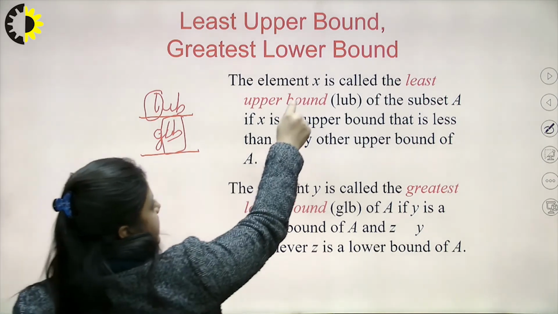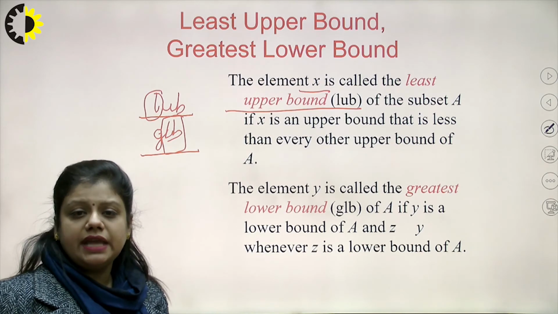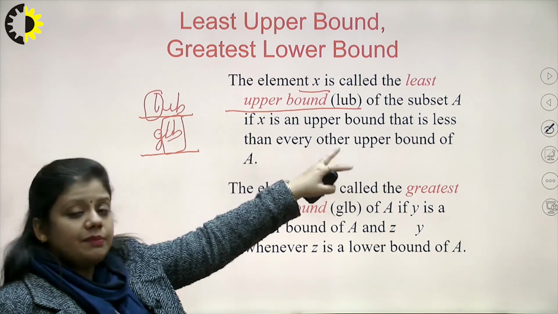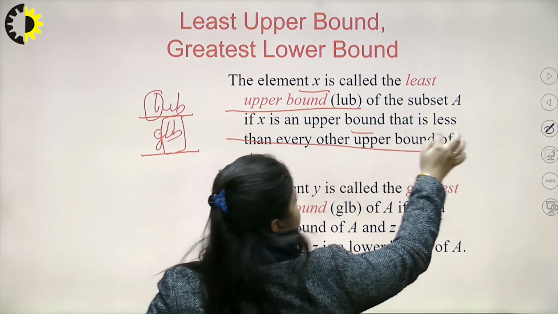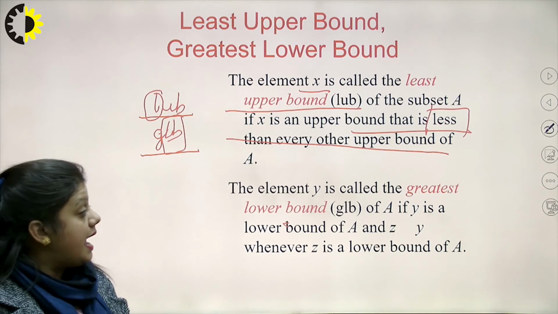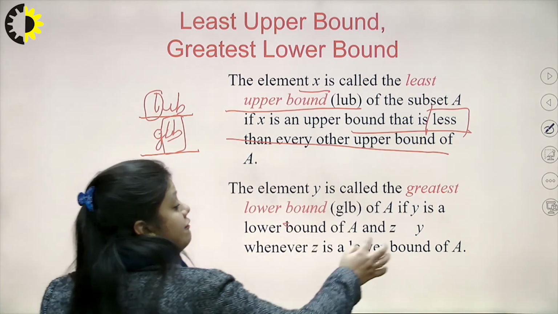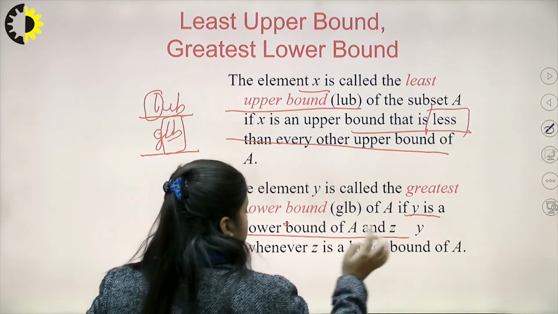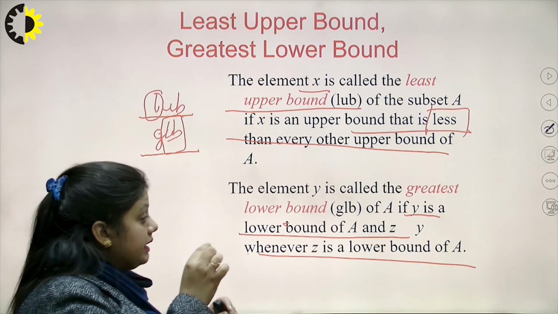So the element X is called the least upper bound or LUB of the subset A if X is an upper bound that is less than every other upper bound of A. And the element Y is called the greatest lower bound or GLB if Y is a lower bound and Y succeeds Z whenever Z is a lower bound of A, which means it is the greatest lower bound.